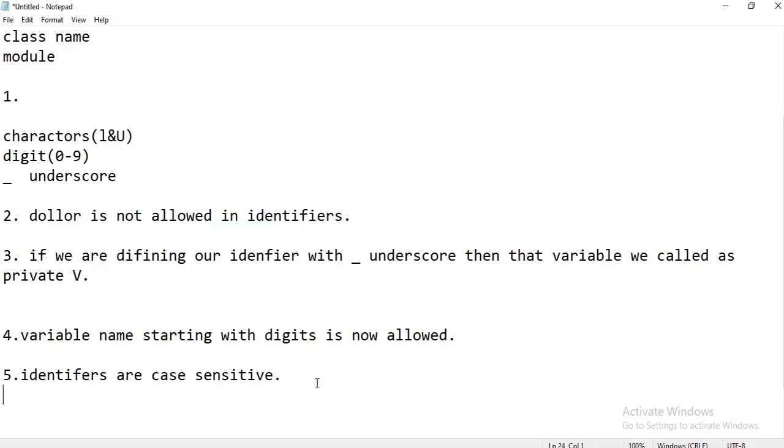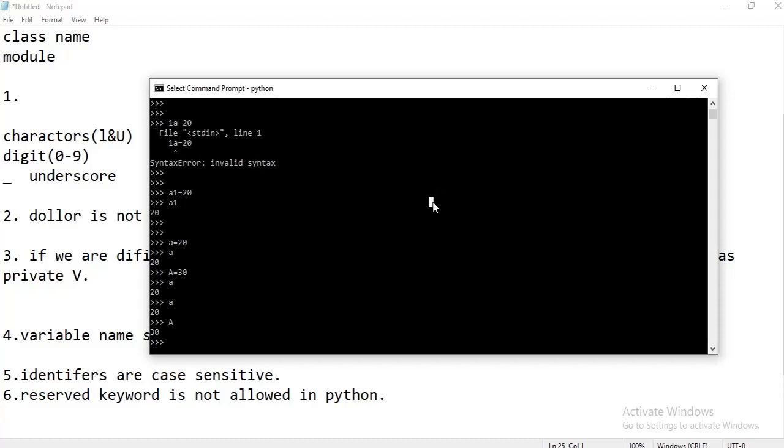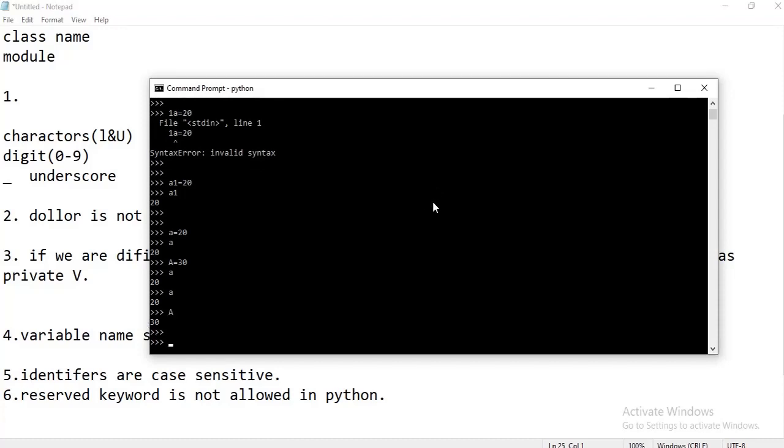The next point is that reserved keywords are not allowed in Python. Suppose we want to use a keyword as a variable name, for example the keyword True.